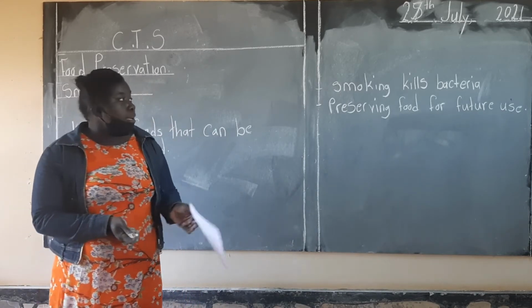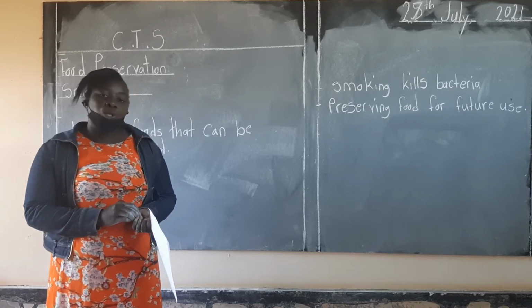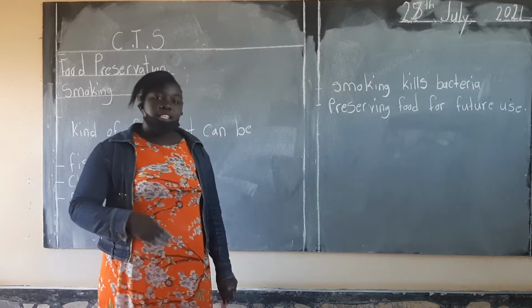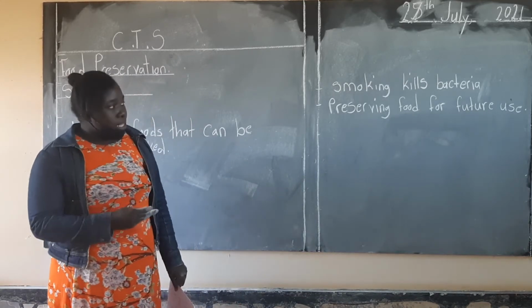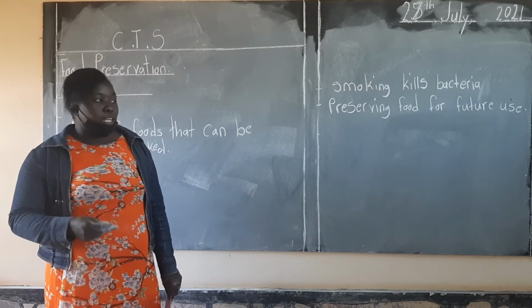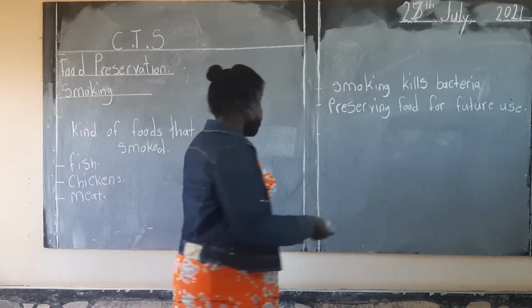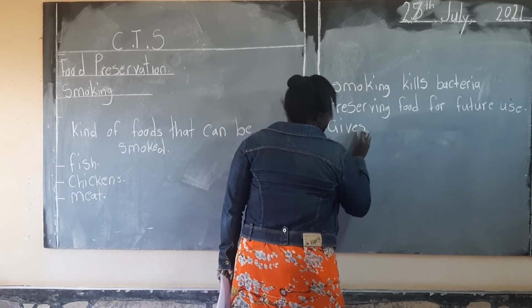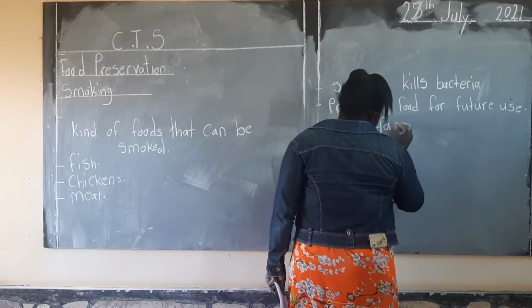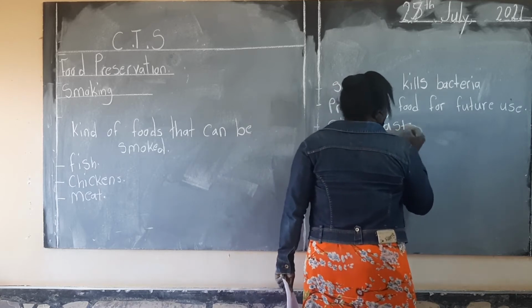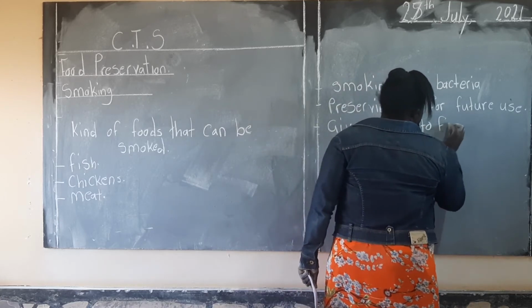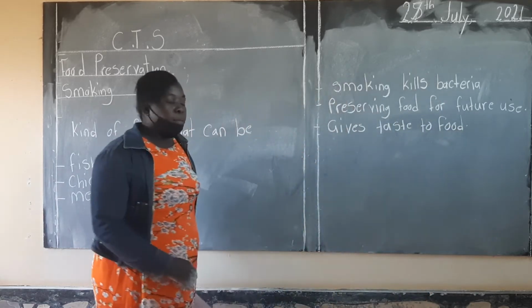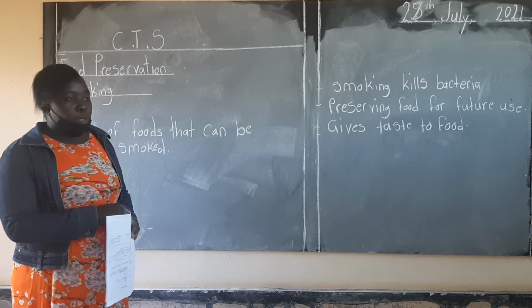Another importance is that it also adds taste to the food. There are some people who just prepare food that is smoked. So this type of preservation method actually adds taste to food. So these are just some importances of why food is smoked.